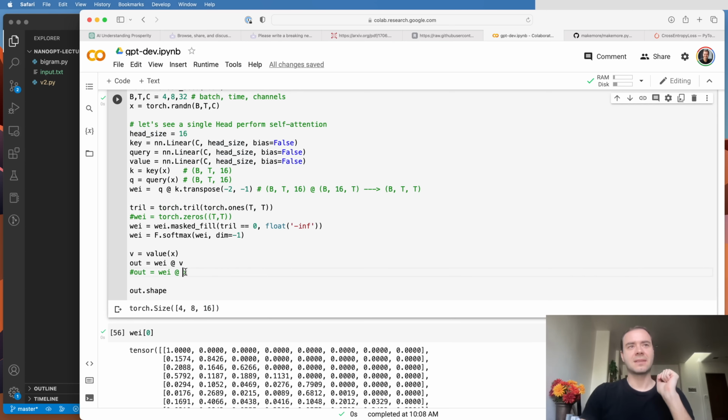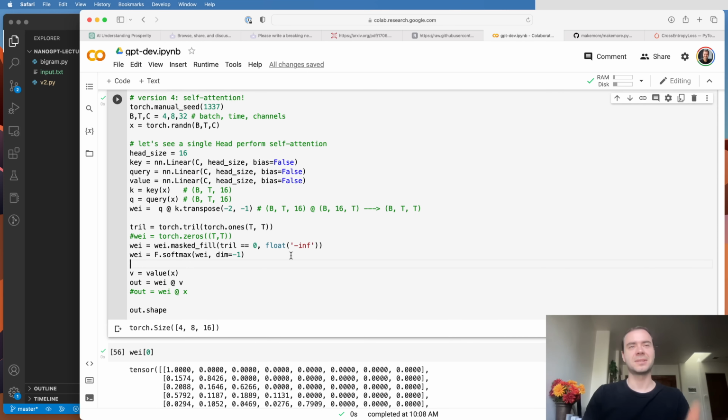So you can think of x as kind of like private information to this token, if you think about it that way. So x is kind of private to this token. So I'm a fifth token and I have some identity, and my information is kept in vector x. And now, for the purposes of this single head, here's what I'm interested in. Here's what I have. And if you find me interesting, here's what I will communicate to you. And that's stored in V. And so V is the thing that gets aggregated for the purposes of this single head between the different nodes. And that's basically the self-attention mechanism. This is what it does.